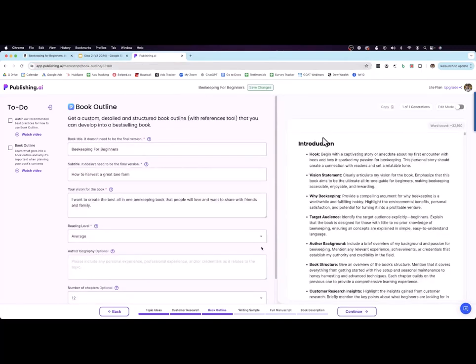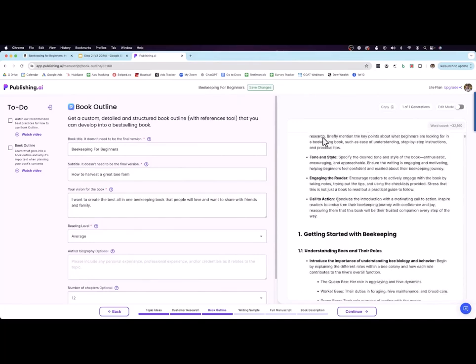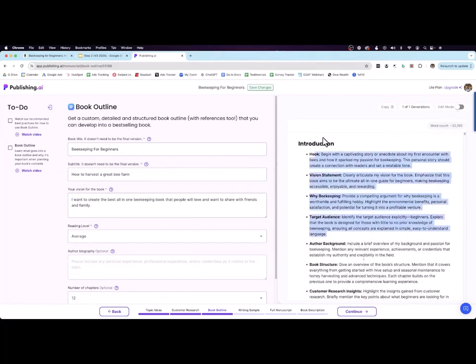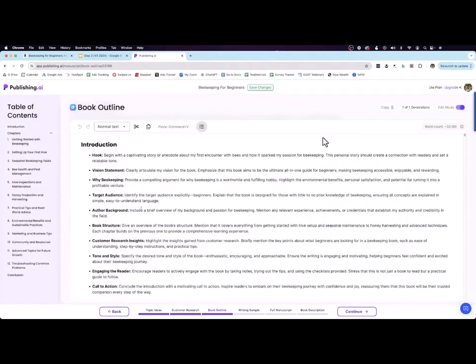And we're back again. It took 12 minutes and 45 seconds for it to write this entire outline. This would normally take weeks, and it just did it in 12 minutes and 45 seconds. So here it is. What I like to do is I like to go into what's called edit mode, hit that, and then it opens it up and you get to see the table of contents on the left-hand side.